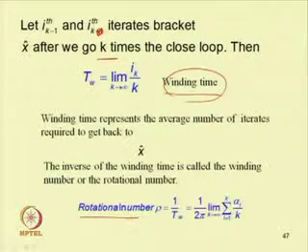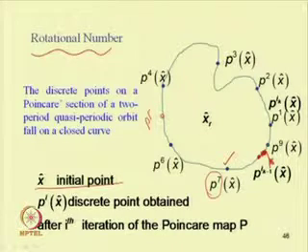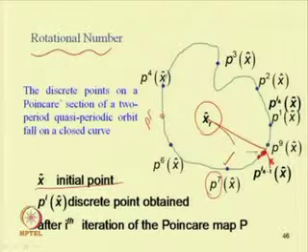So, rotational number is the reciprocal of the winding time, that is 1 by T omega. So, this is equal to 1 by 2 pi, limit k tends to infinity, sum over i equal to 1 to k, alpha i by k also. One can find this by taking an internal point and checking what this angle is, the angle between this and this point.